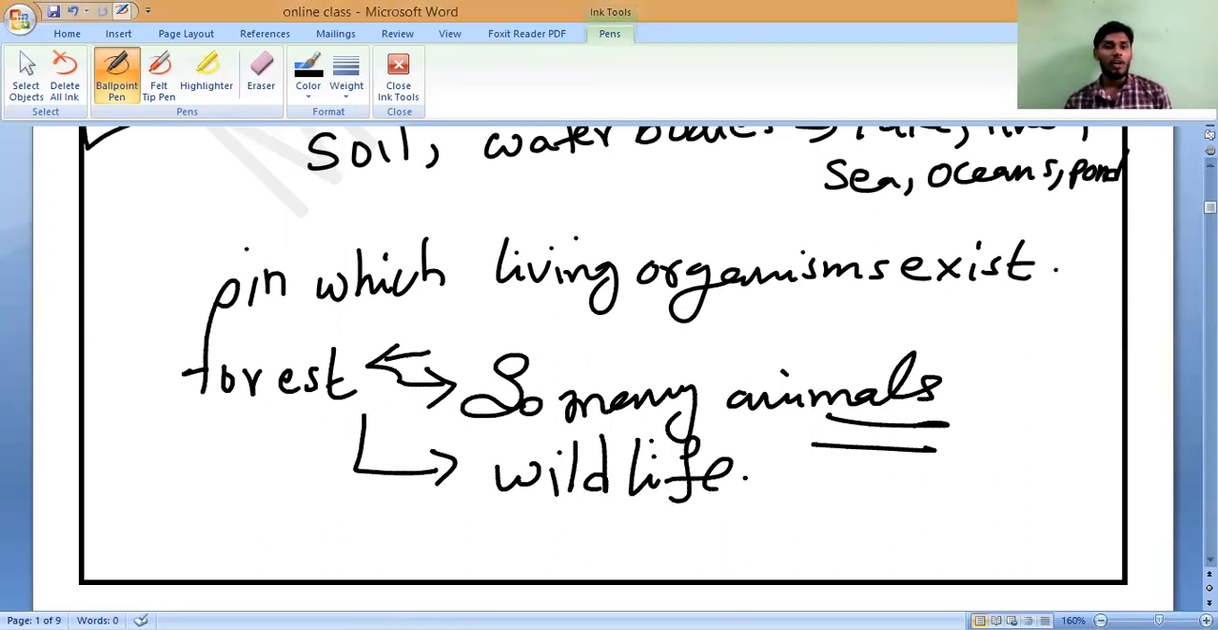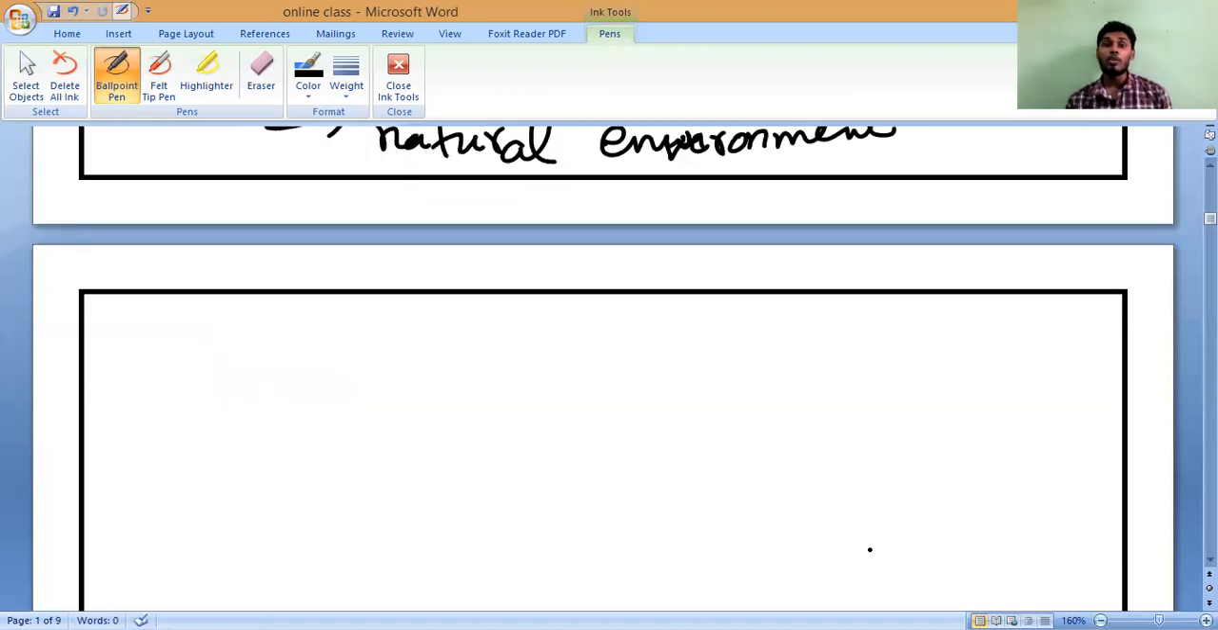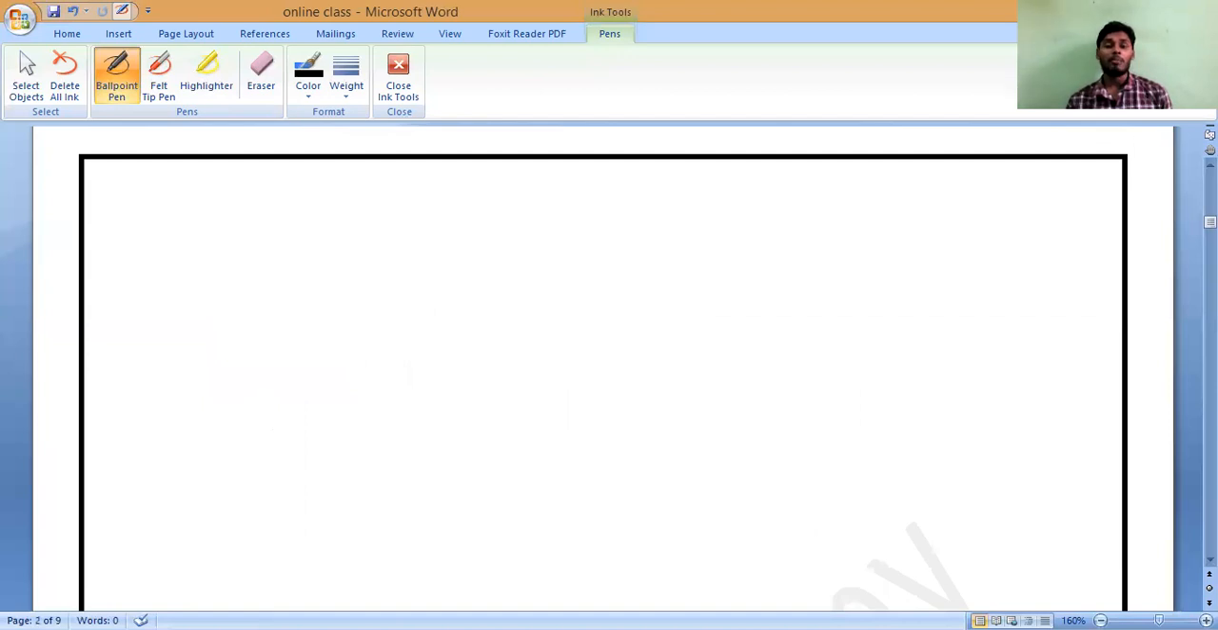Suppose a forest, is it called a natural environment or not? Yes, sir. So we can call the forest a natural environment. Why? Because of the trees, sir. They have grown naturally. It is not human made, sir. I have not developed the forest, and you have not. It grows naturally by the environment. So that is why it is called a natural environment.